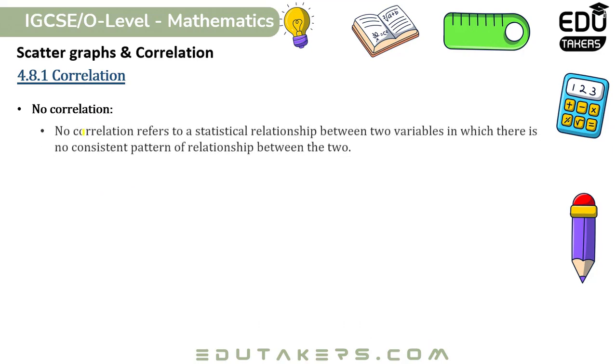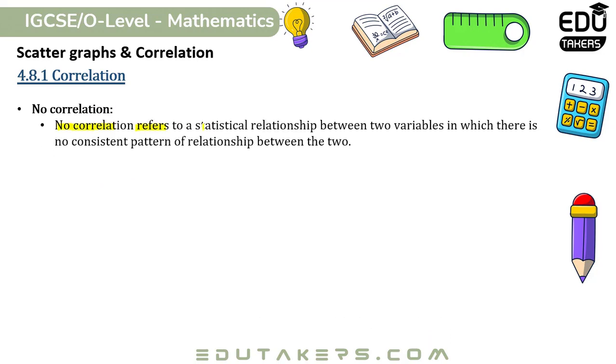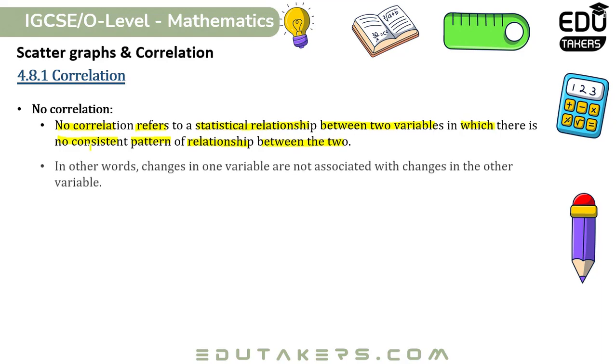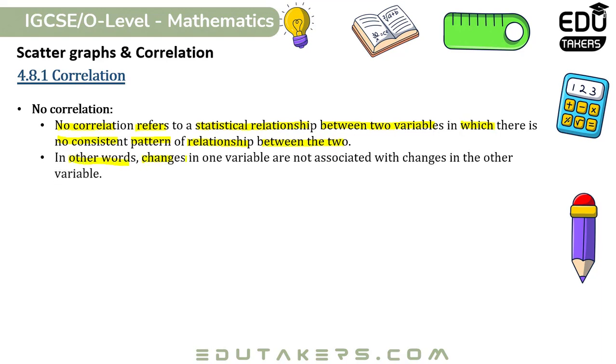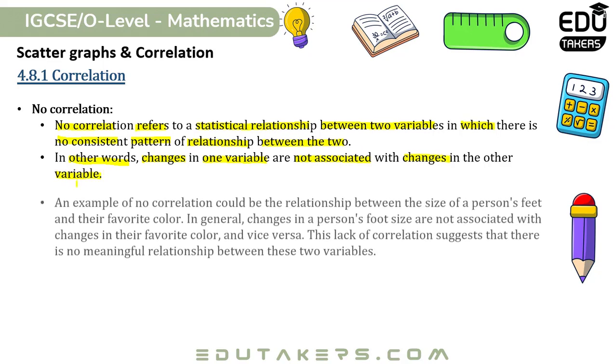No correlation. No correlation refers to a statistical relationship between two variables in which there is no consistent pattern of relationship between the two. In other words, changes in one variable are not associated with changes in the other variable.